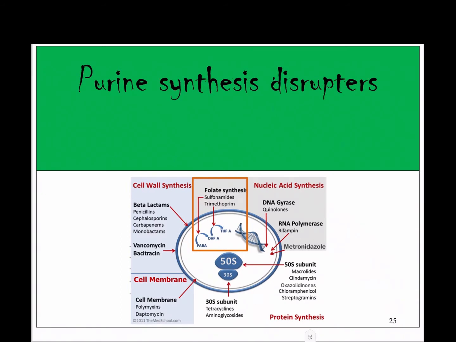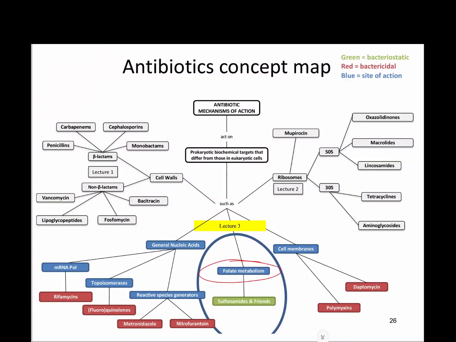So our last class of antibiotics are the purine synthesis disruptors. And the purine that we're going to be looking at is folate. And the reason that's a good target for an antibiotic is that bacteria don't absorb folate. They have to make it themselves, whereas people absorb it dietarily. We don't have to make it. The folate synthesis disruptors include the sulfa drugs or sulfonamides and trimethoprim, which is given with sulfas.